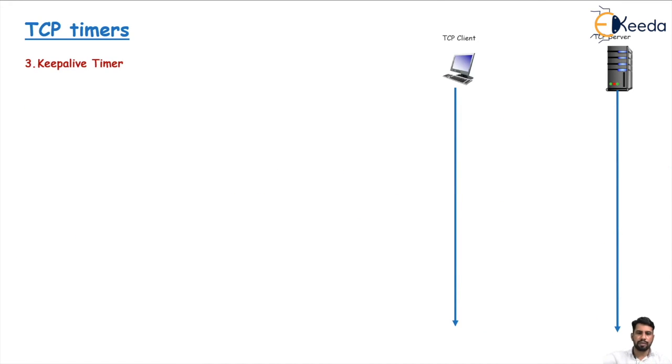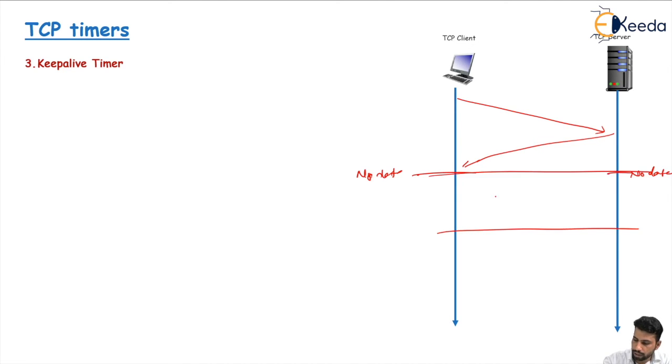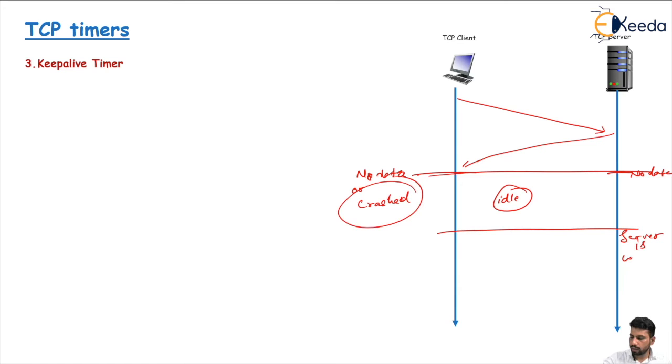Next is the keep alive timer. Keep alive timer is for when sometimes both sender and receiver are not communicating. For example, they were communicating for a long time, sending and receiving acknowledgements, but now there is no more data to share, so the channel gets idle. Perhaps the client has crashed, or there is simply no data, and the server is waiting, and both are in the idle state.